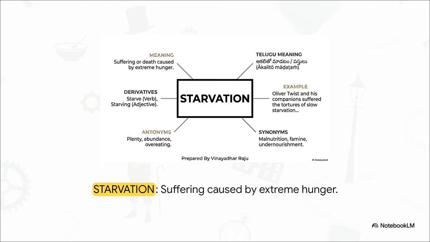The example sentence is, Oliver Twist and his companions suffered the tortures of slow starvation. In Telugu, this terrible condition is akalito maratam or pustules. So when we say Oliver and his companions suffered the tortures of slow starvation, it means they were slowly dying from pustule, the severe, agonizing lack of food.